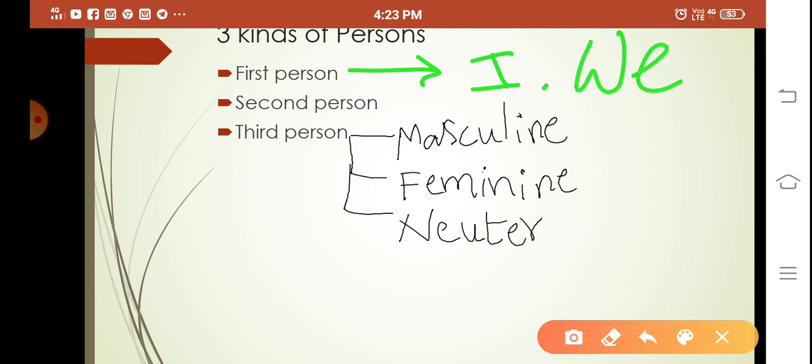And second person, it is the person who is listening, who is also engaged in the conversation. The second person is the person listening to the first person. Suppose I am talking to you, I am the first person and you are the second person. So if we talk about another person, then that person is called a third person.